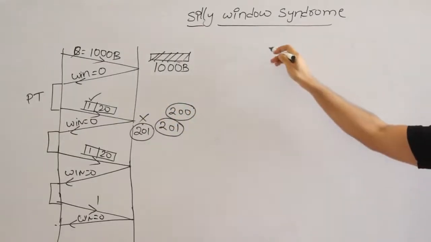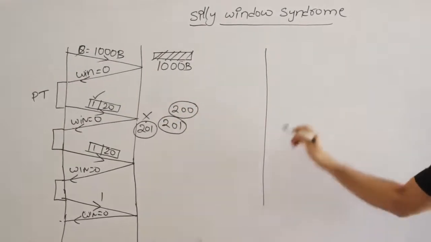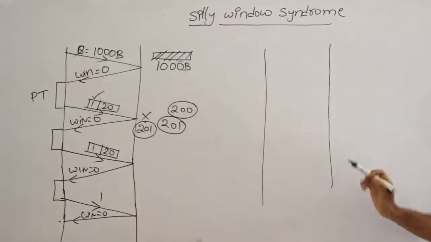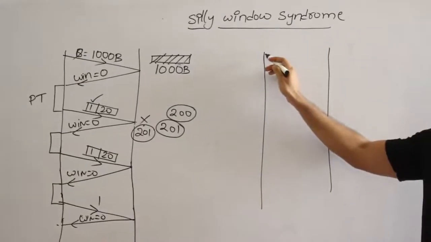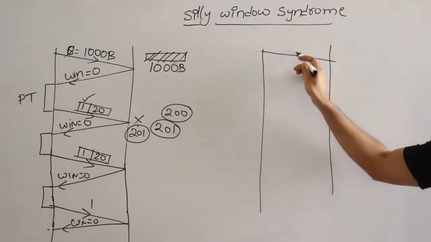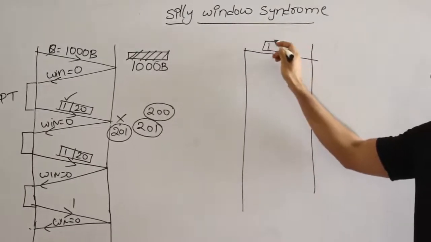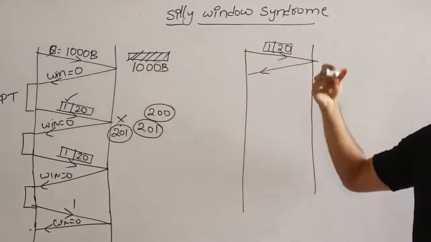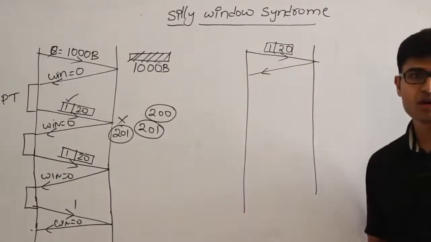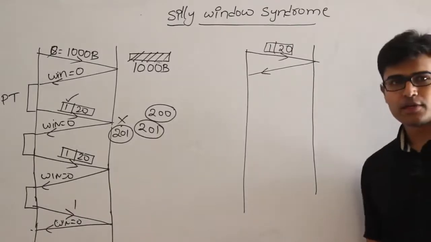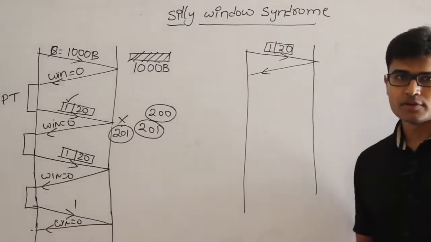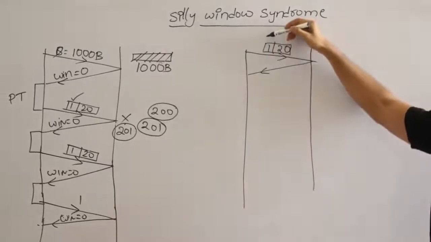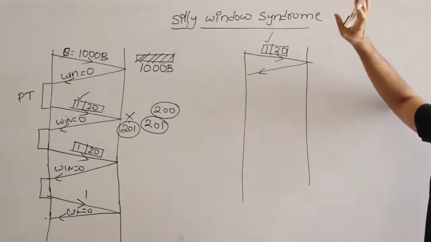Sometimes what happens is the sender doesn't produce the data fast. So the sender will keep on producing only 1 byte at a time, and therefore it will send only 1 byte with 20 bytes of header, or not 1 byte, let us say very small data. I'm taking 1 byte as an example, but it need not always be 1, it could be very small, less than 20 or 30 bytes, something less than 100 bytes.